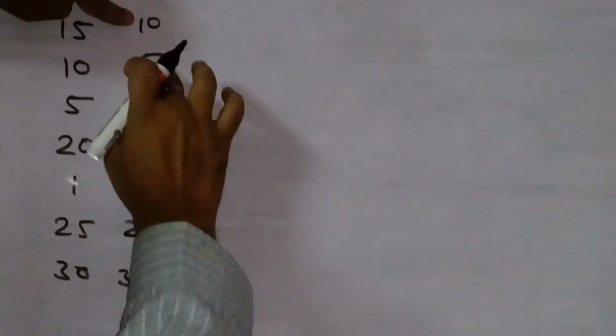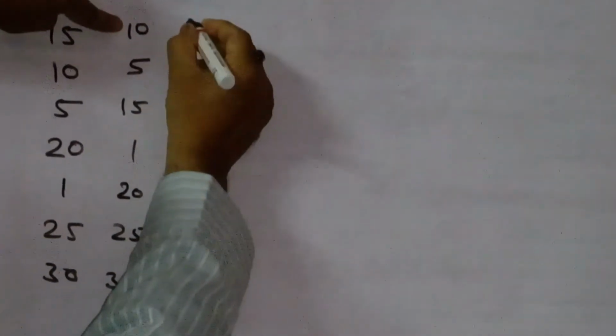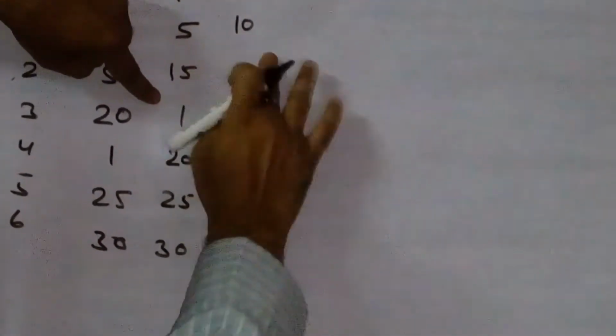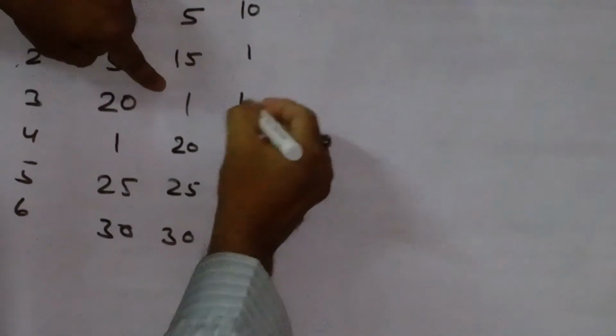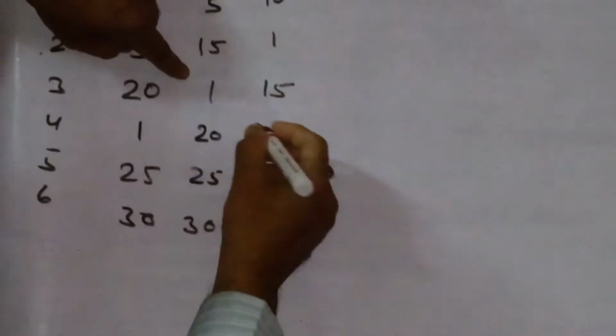Now again it starts from the top, compares this and this, and if it is smaller than this, it will replace. First it will be 10, now 10 will compare with 15, the condition is true. Now 1 is compared with 15, now it will be 1 and here 15, now 15 and 20 no difference.